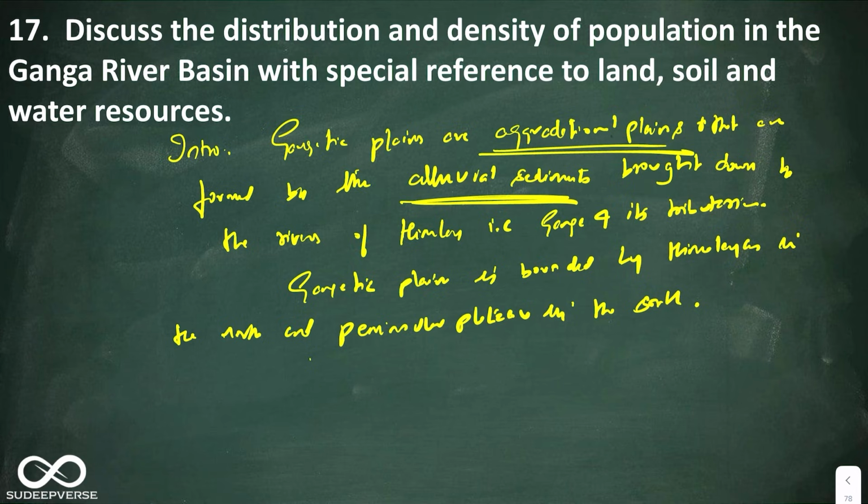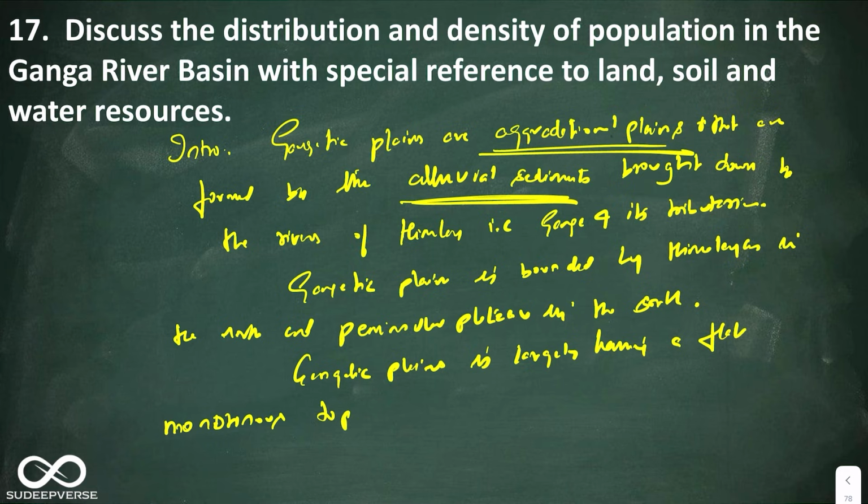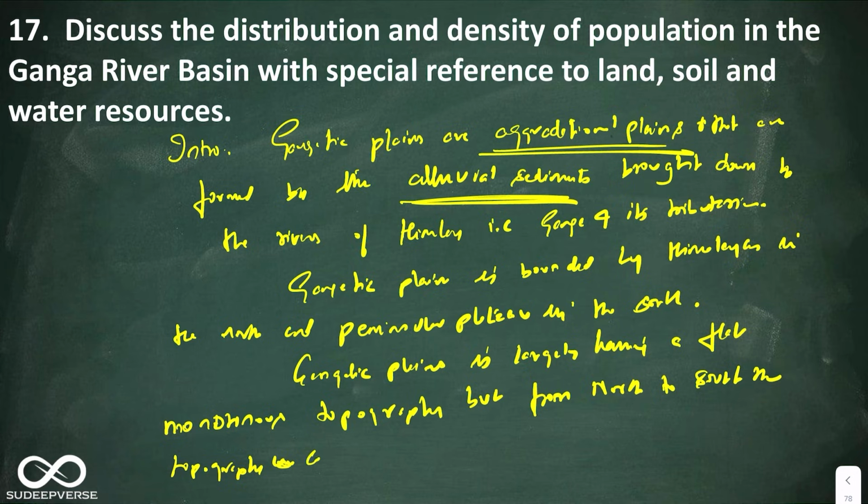So in the next paragraph you can say Gangetic plains is largely having a flat monotonous topography, but from north to south, the topography can be classified as Babbar, Terai, Bangar and Kadar.